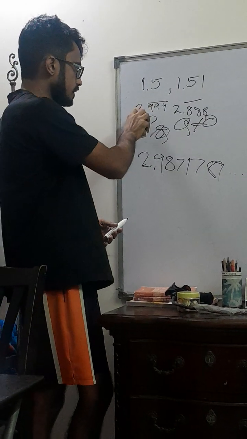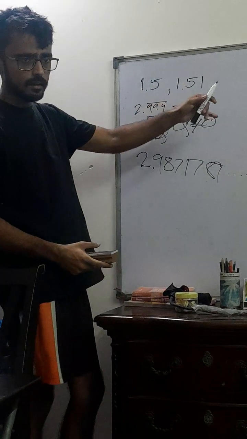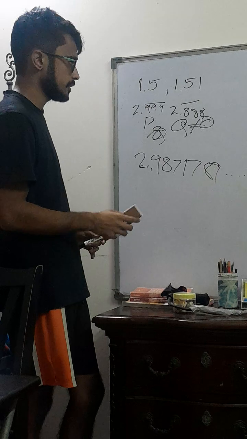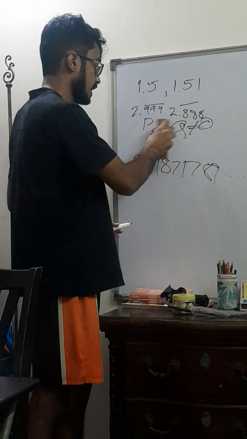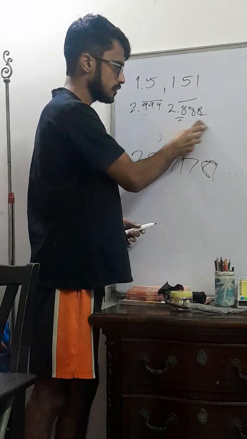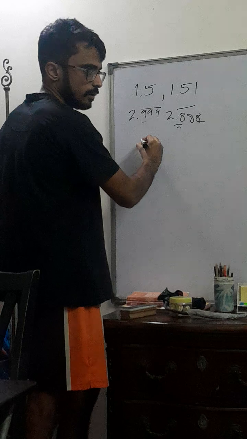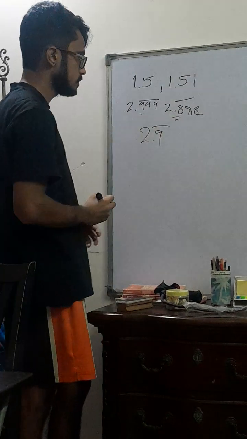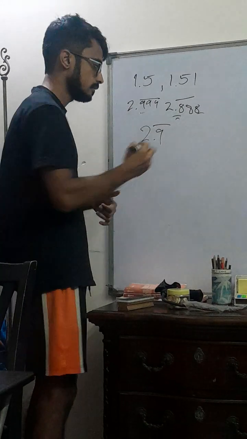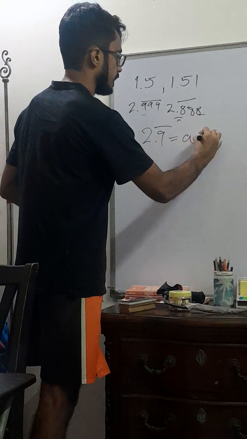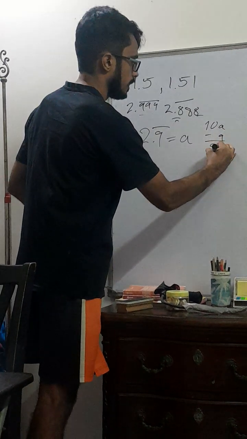So I just told you that these numbers here, 2.999 and 2.888, since they're repeating decimals, are definitely rational numbers. How do we actually show that these are rational numbers that can be expressed as p by q? Well, I'm going to show you right here. Let's take the number 2.9 continuing to infinity. Let's take this as A. So of course 10A minus A is equal to 9A.